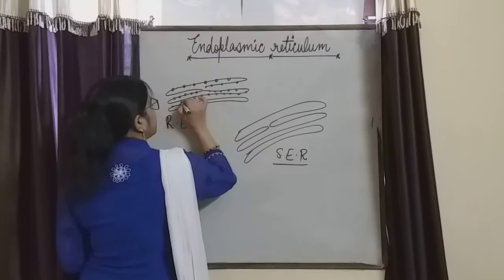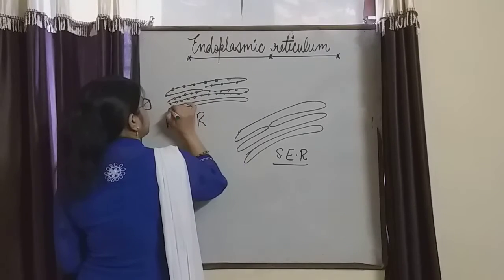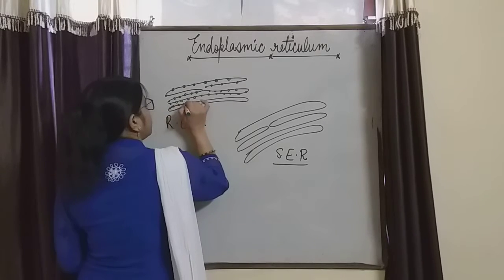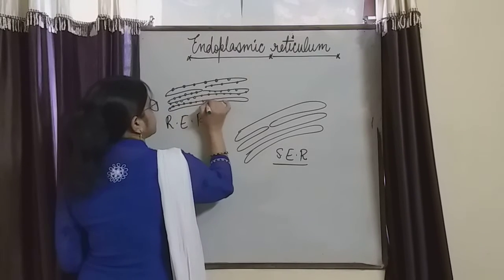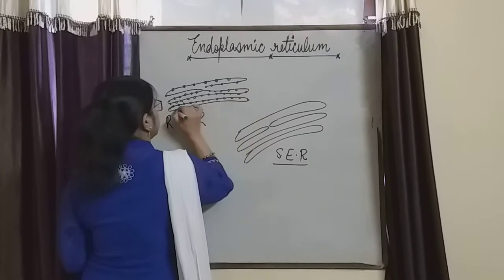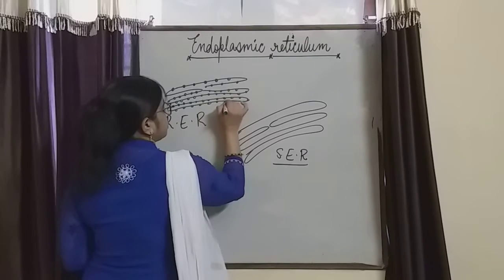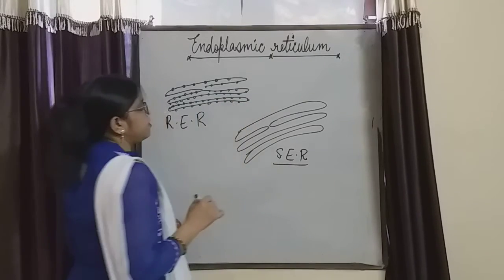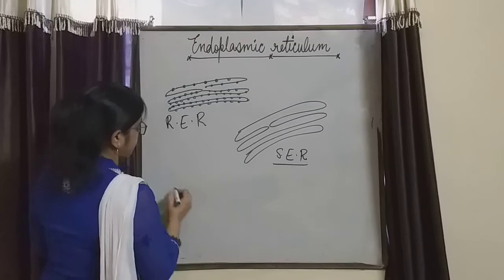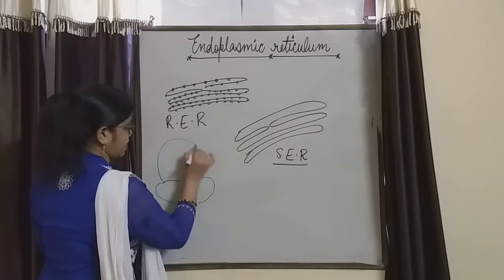Ribosomes are minute structures which are present in the cytoplasm or on the endoplasmic reticulum for the formation of protein. Right? Nothing else. So ribosomes are the protein factories on which the formation of protein takes place.